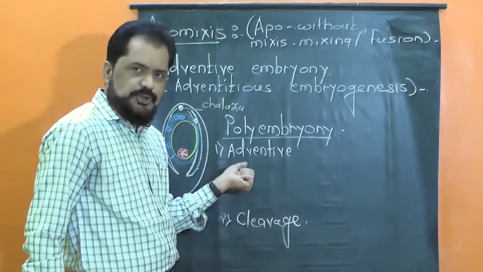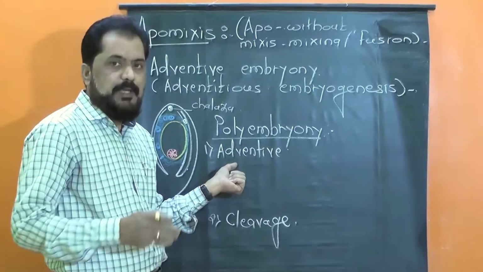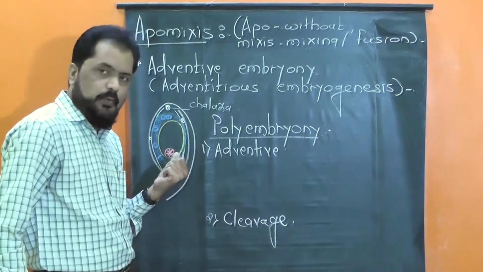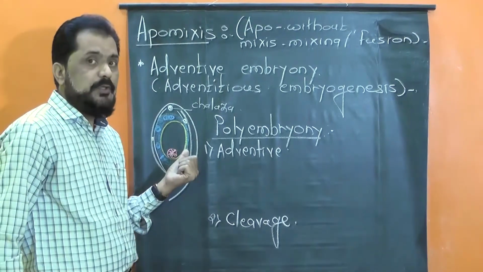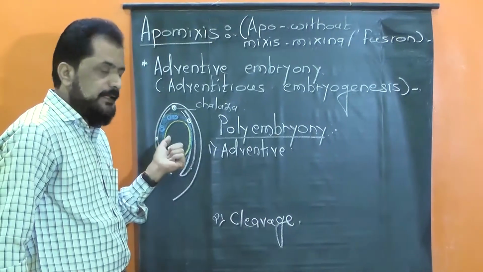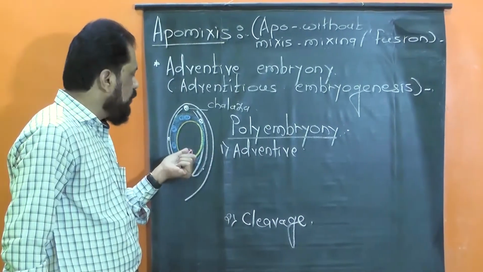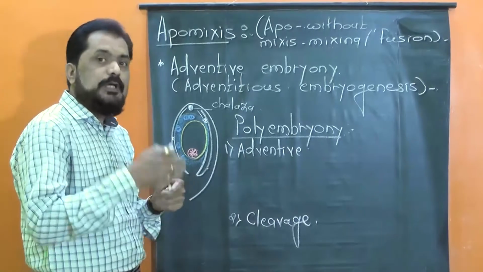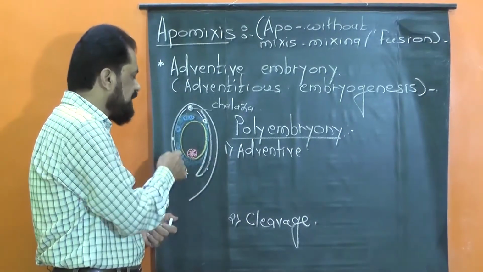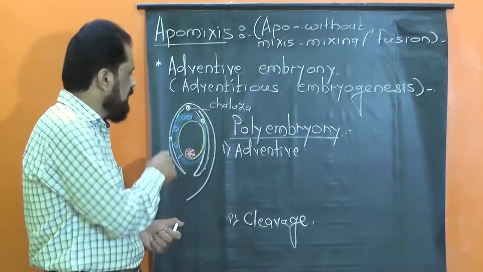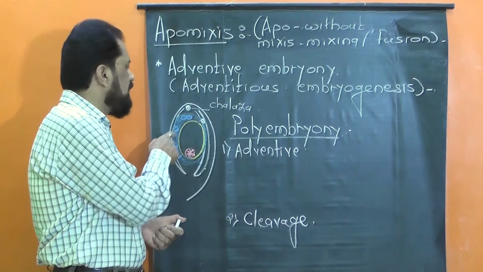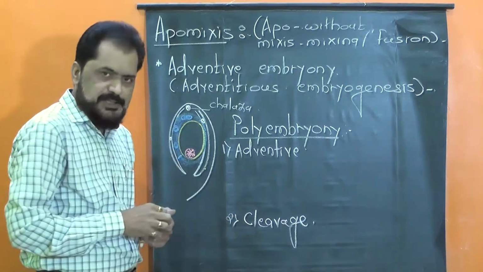It is the condition in which many embryos are formed within a single ovule, and except the zygotic embryo, other embryos are formed from the sporophytic cells, that is again the cells of nucellus, cells of integument or cells of chalaza.